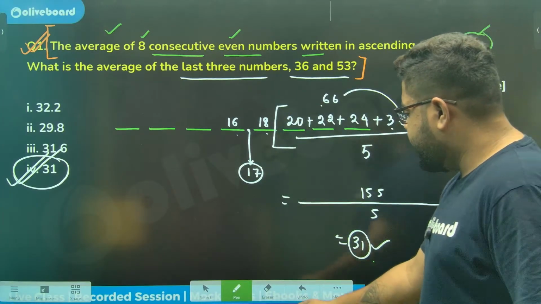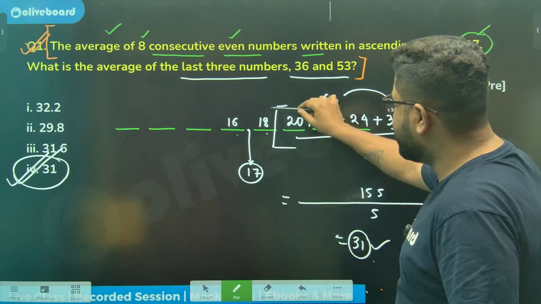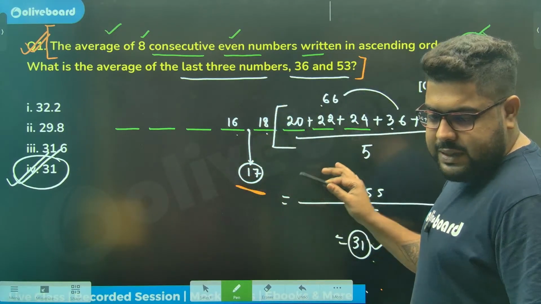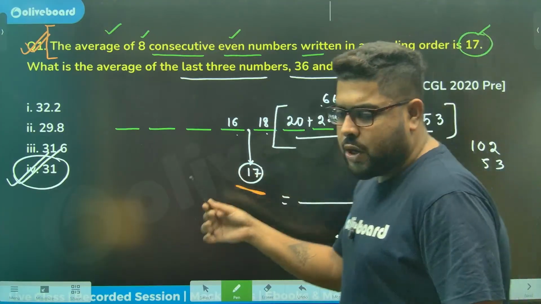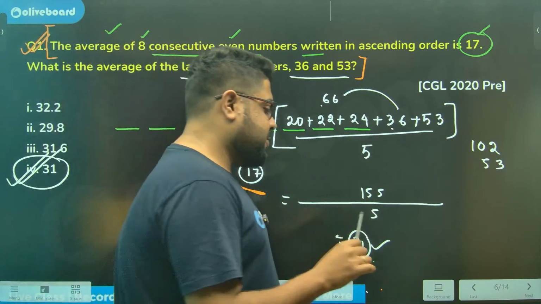Now, many of you might ask how did you know that this will be 17? This is the concept. This is how you solve it when you know the concept. Okay? Moving on.